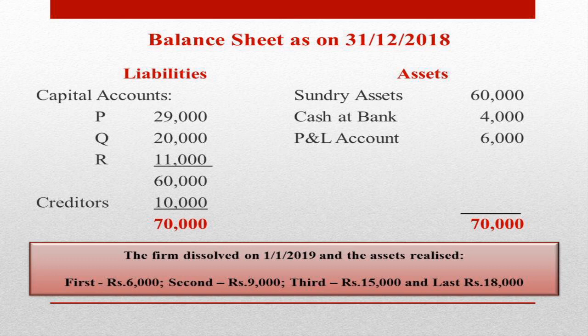This is the balance sheet which is given. Three partners P, Q, R. Capital accounts show balances of 29,000, 20,000 and 11,000, totaling rupees 60,000. And the creditors amount to rupees 70,000. Then on the asset side, there are sundry assets amounting to rupees 60,000, cash at bank 4,000 and P&L account balance 6,000. The firm is dissolved on 1/1/2019 and the assets are realized: first rupees 6,000, second 9,000, third 15,000 and last rupees 18,000.